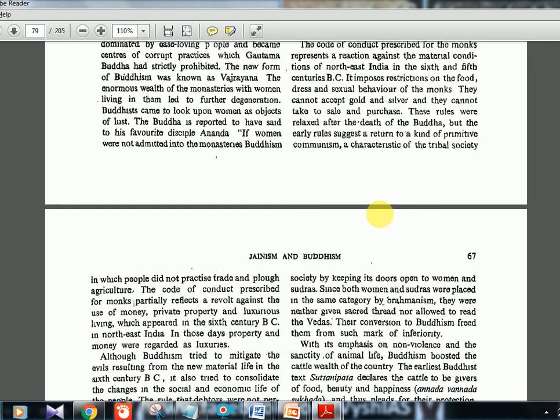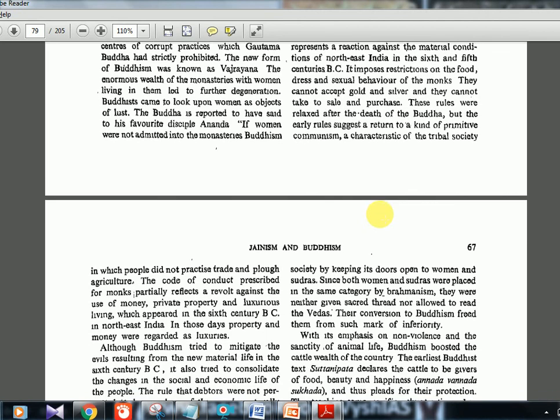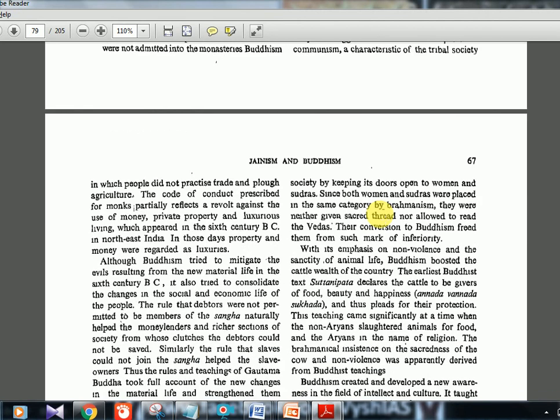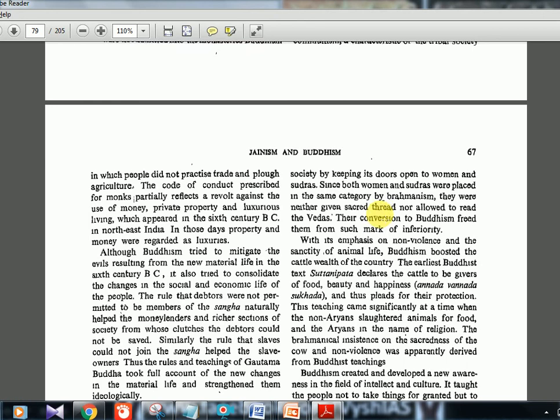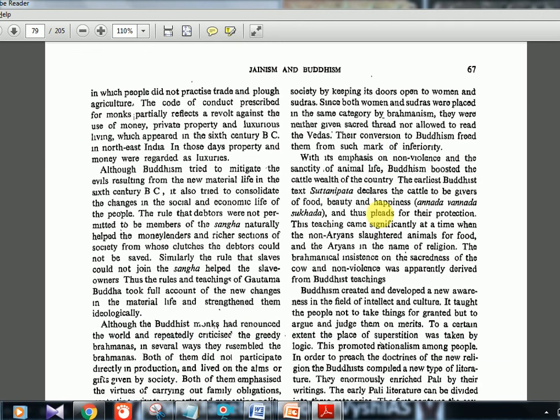You can say, like, if you are a slave, you cannot enter. You have to take the permission of your master, and if you are in debt, then you have to take the permission of the creditor who gave you money. So very strange rules came. It's not mentioned clearly here, I think it is mentioned in the NCERT. So what happened is, people now could not enter into the Sangha properly.